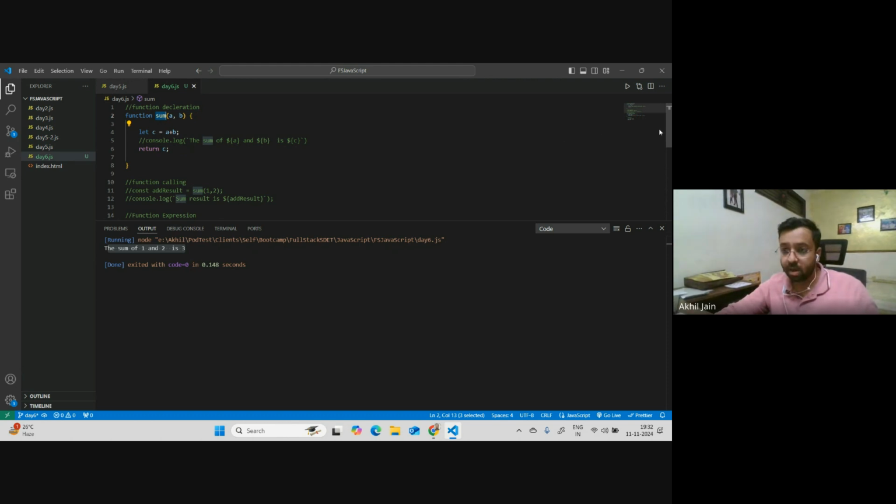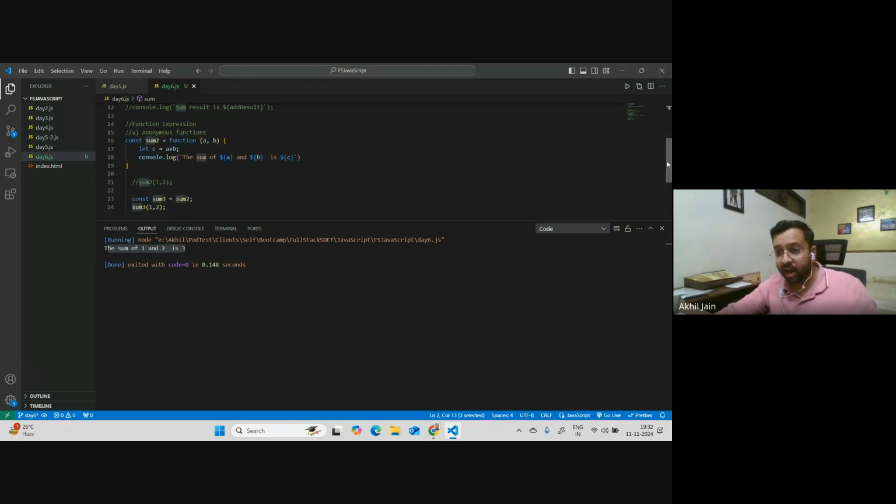But let's say I have a mechanism where I can provide you a function, and I'm leaving that to you, that you can go and change the name of the function as per your will. So you can give it as sum2, sum3, sum4, whatever you feel like. That's why this function is called an anonymous function, a function which does not have a name. It can be anything, right? You getting the point? Okay. This is another way of just writing a function and calling it.